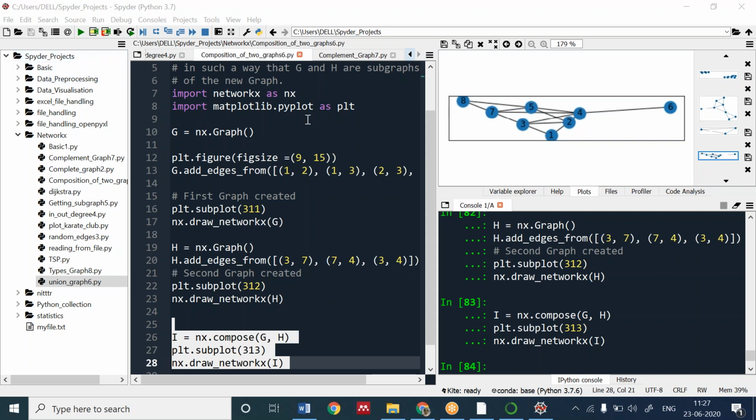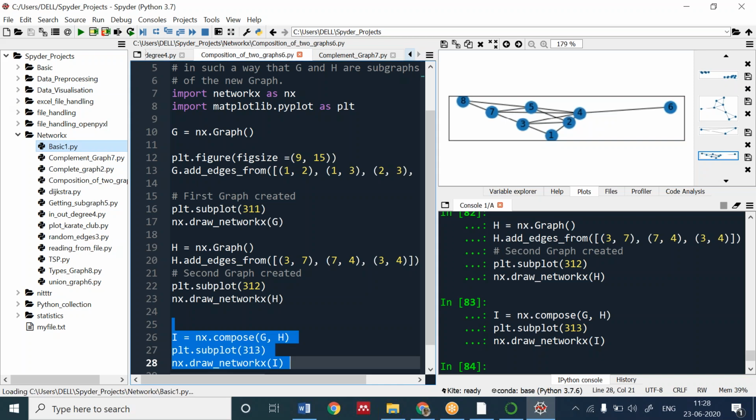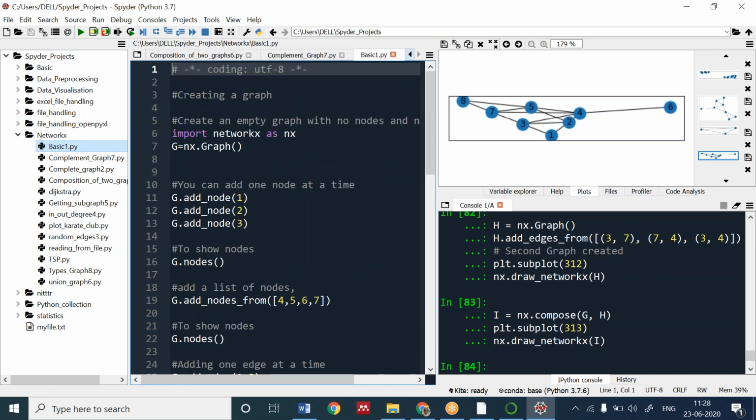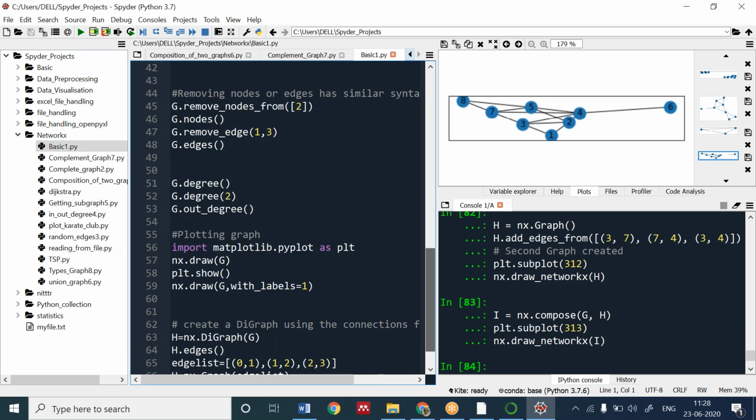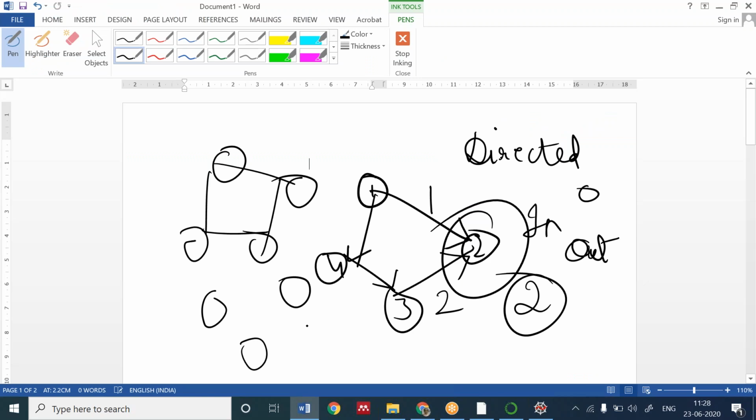I was telling you, and I'm closing the screen for a while. This is the basic one. When I told you, I plotted a graph with and without label here. I will tell you what is with and without label. Anushka, if you don't use with label, the graph will look like this. If you use with label equal to 1, your graph will look like this.